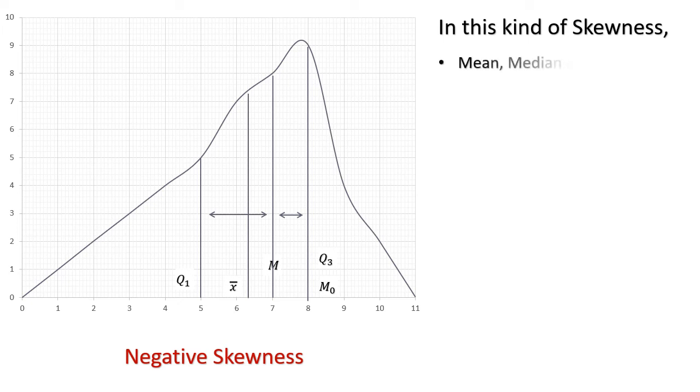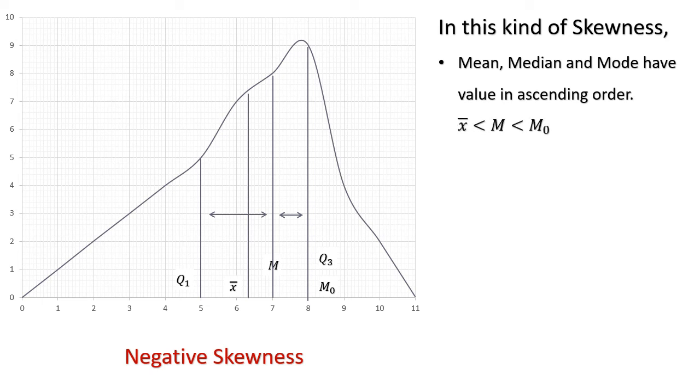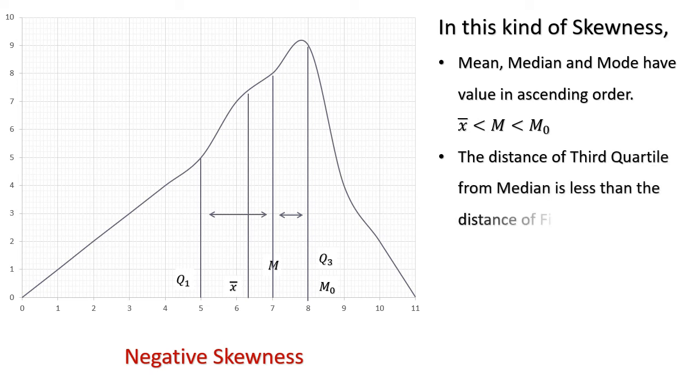So I will put these things into words. Mean, median and mode have values in ascending order. That means mean has the lowest value, which is less than median, which is in turn less than mode. So mode has the highest value. The distance of the third quartile from the median is less than the distance of the first quartile from the median, that is Q3 minus M is less than M minus Q1.